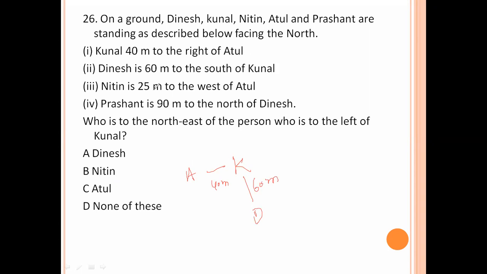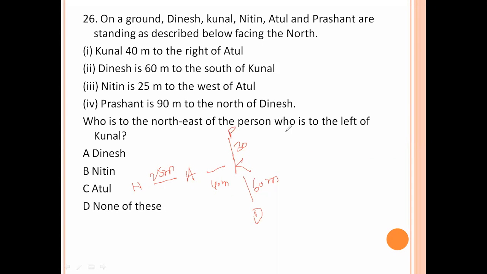Nitin is 25 meters to the west of Atul. Prashant is 90 meters to the north of Dinesh. Already 60 is there, here 30. 60 plus 30, 90. This is Prashant.